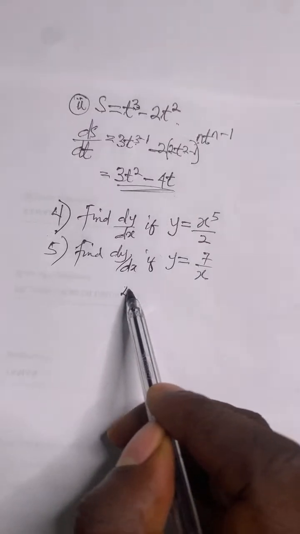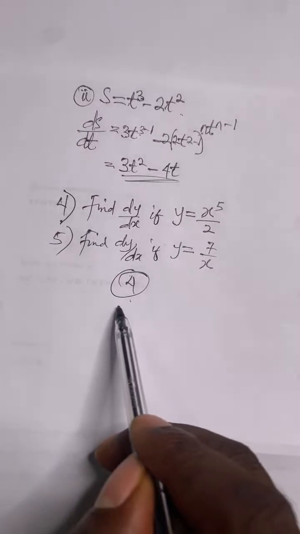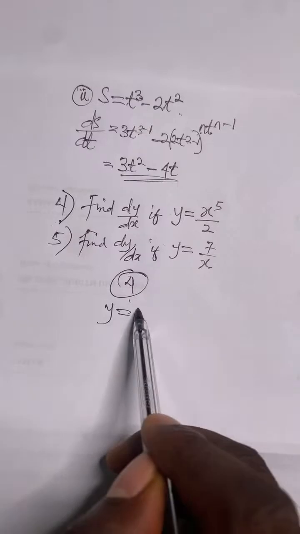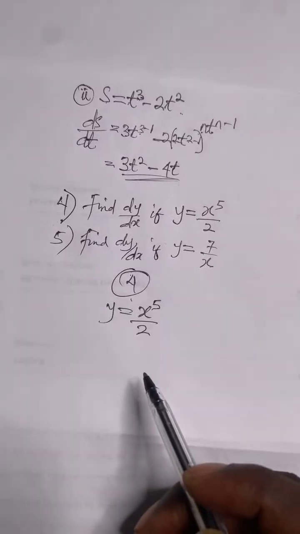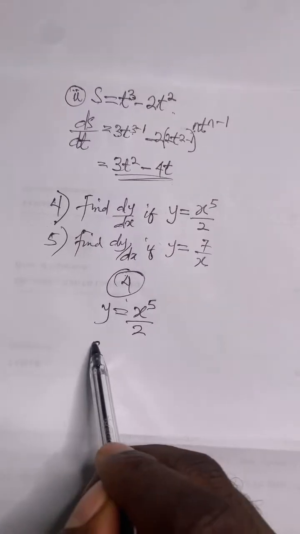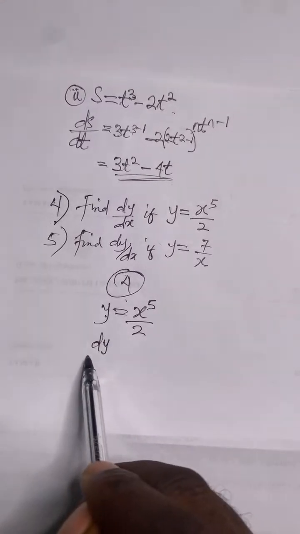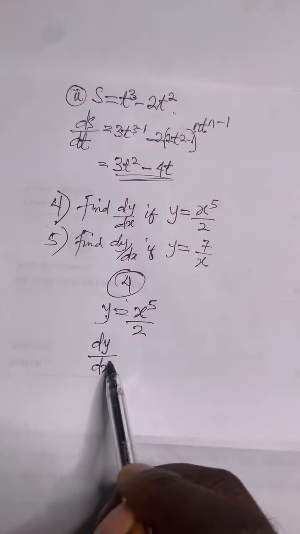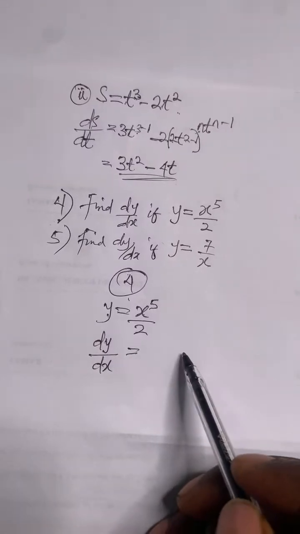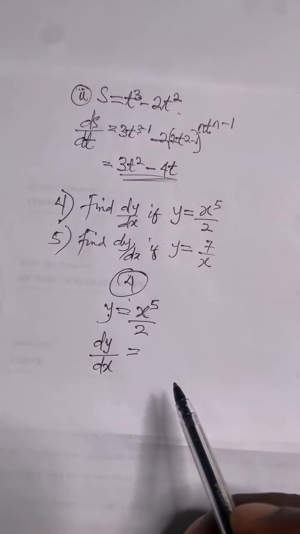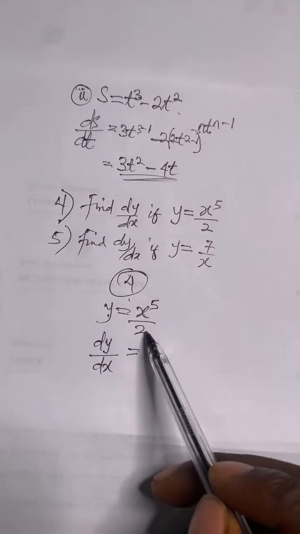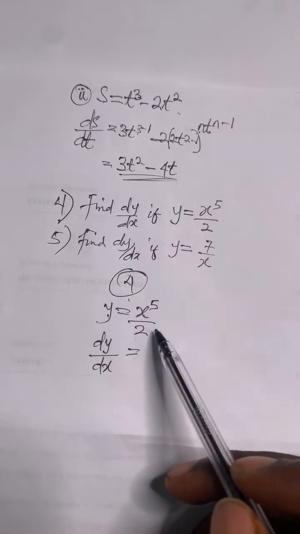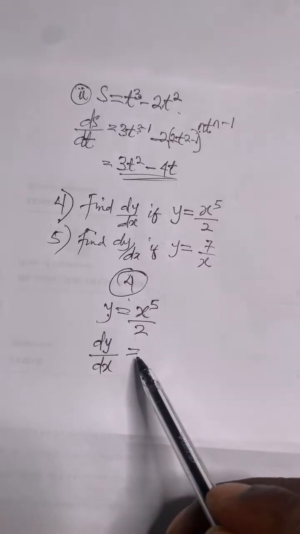Brilliant. So number 4, we are having y equal to x to the 5th over 2. To find the derivative of this y with respect to this x, it's quite simple. I can use two methods to do this, but it's still the same thing. Just forget about this denominator. It's a constant.